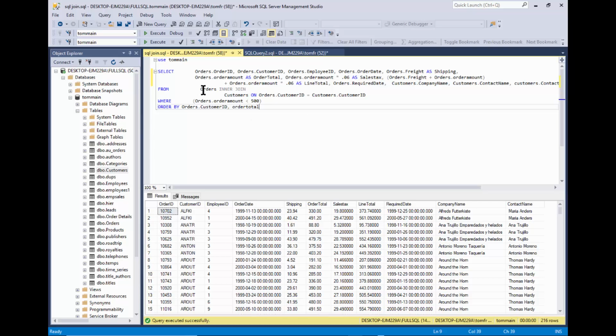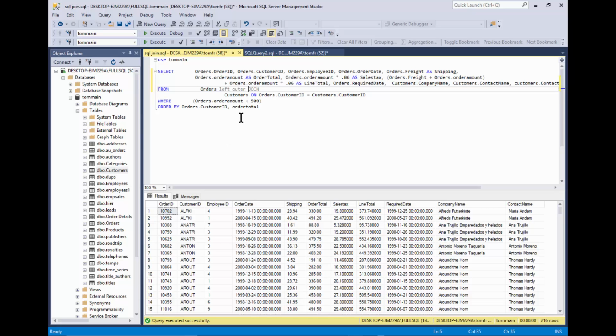If the customers was first, then that would be the left table. So I'm going to change this code, and I'm going to change it to say left outer join. And then everything else can stay the same. Now, the left outer join means it's going to show all of the records from the orders table, even if they don't have a matching record on the customers table.